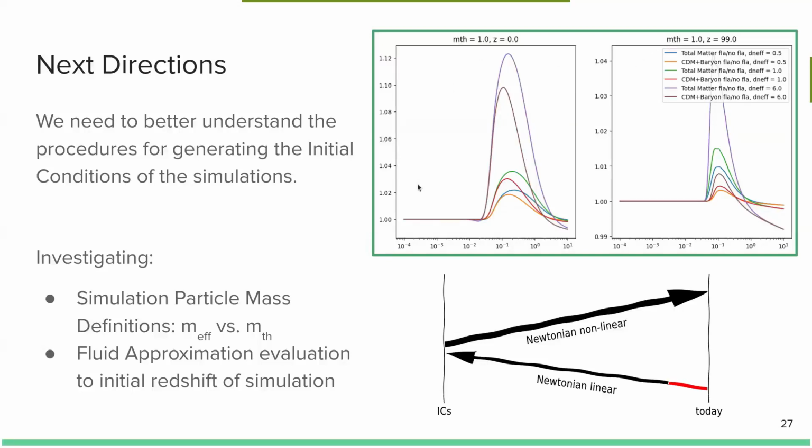On the left here, we can see the ratio of these power spectra, the fluid over the no fluid power spectra at z equals 0, and on the right, z equals 99. So even at this very high redshift, the fluid and no fluid approximations do not yet agree with one another.